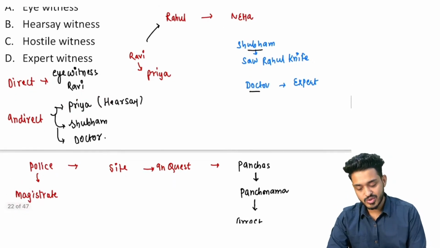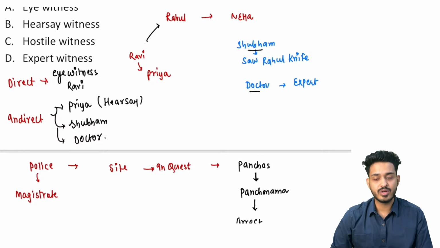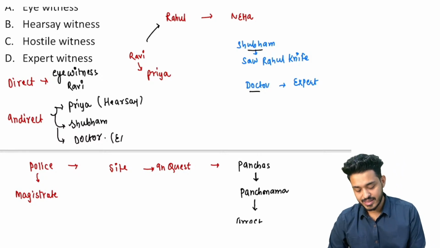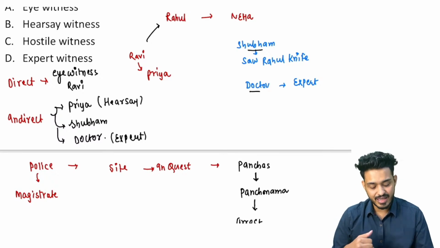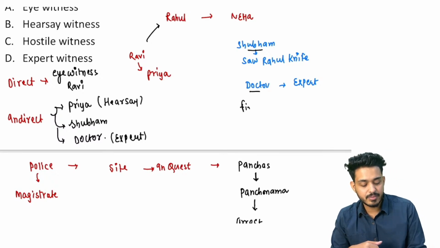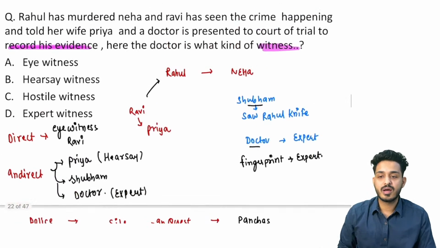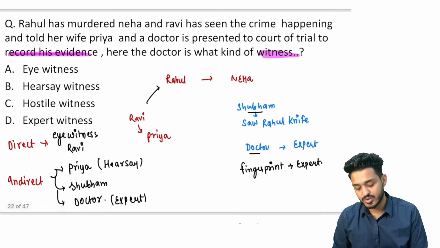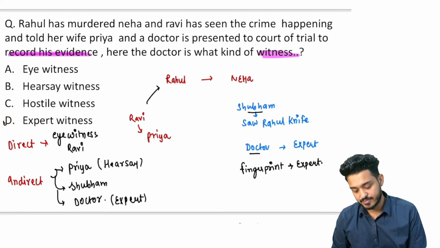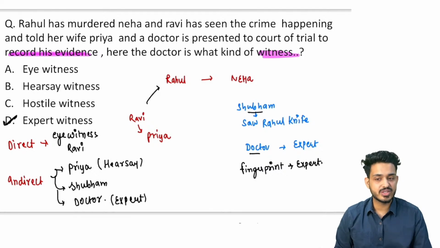And what about this Shubham, Shubham is also an indirect witness, and doctor is also known as expert witness. Expert witnesses are those witnesses who are having expertise. Maybe it can be a doctor, maybe it can be a fingerprint expert, right. So fingerprint expert is going to be an expert witness, right. तो यहाँ पर पूछा है कि डॉक्टर क्या होगा, डॉक्टर इज गोइंग टू बी एक्सपर्ट विटनेस. व्हाट इज दिस हॉस्टाइल विटनेस, हॉस्टाइल विटनेस वो होता है जो एंड मोमेंट पे चेंज हो जाए. दिस टाइप ऑफ विटनेस आर नोन एज हॉस्टाइल विटनेस.